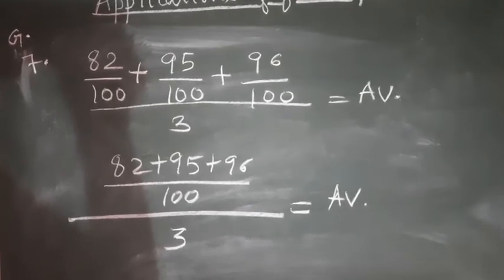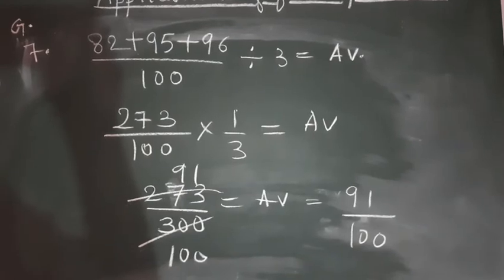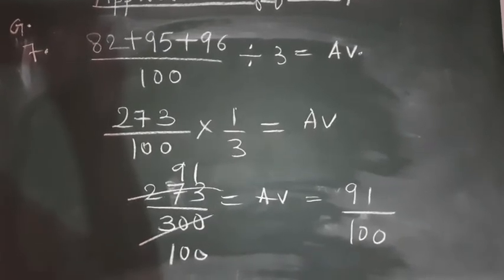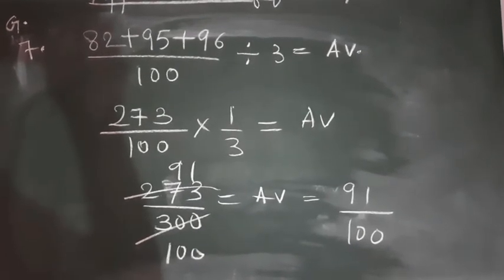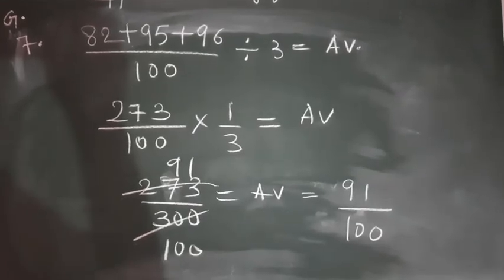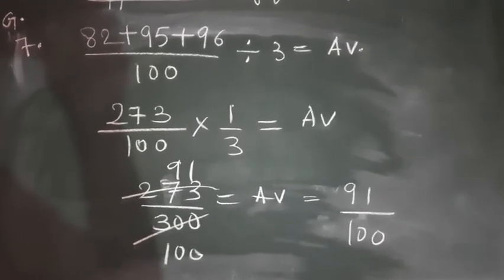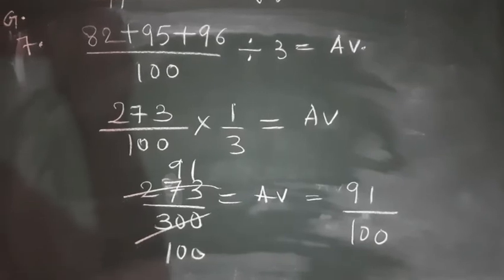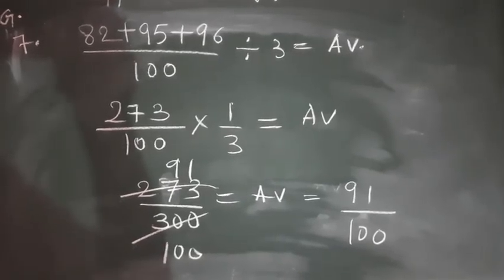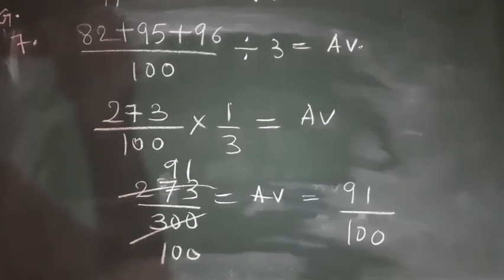So let's proceed to the next step. The next step is 82 plus 95 plus 96 upon 100 divided by 3. The 3 that was in the denominator was in division, that is why I have mentioned the symbol of division. Now I have already explained, whenever you are dividing two fractions, take the reciprocal of the second fraction and multiply it with the first one.